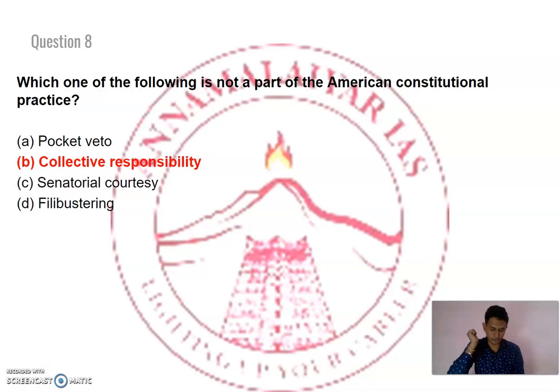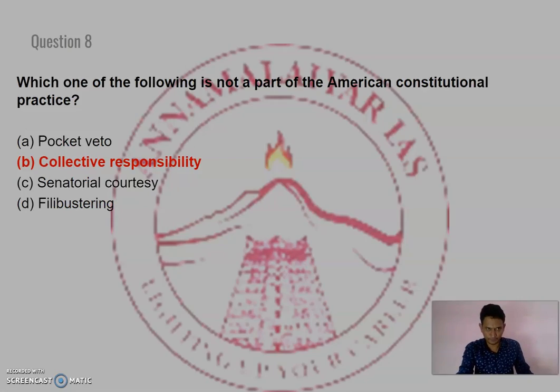At the same time, senatorial courtesy. What is senatorial courtesy? That has to be looked into here. Senatorial courtesy is an unwritten constitutional convention. So that has to be remembered. At the same time, point D, filibustering. What is filibustering? It is a tactic used by the US Senate to prevent a bill from being voted on. So that is what filibustering is all about. That has to be remembered again by you people.